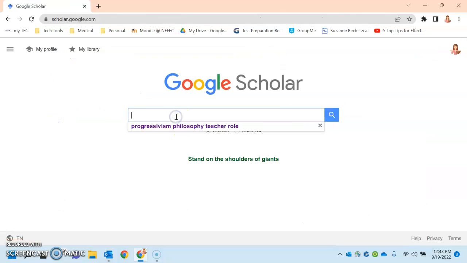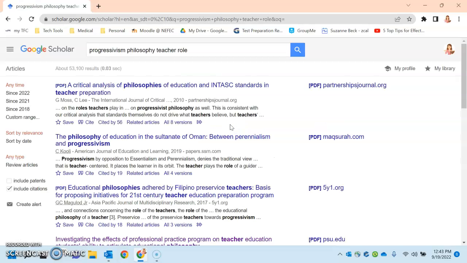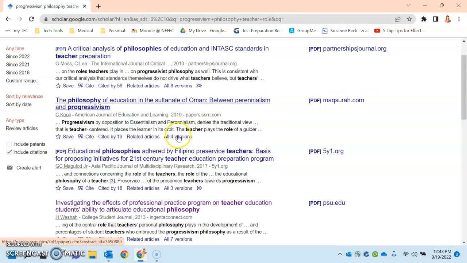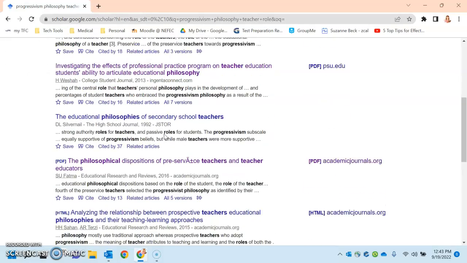And if you use Google Scholar, the nice thing is it saves your searches. So I'm actually going to use this Progressivism Philosophy Teacher Role, which was our Philosophy of Education paper for Foundations and Trends. And then you're going to get all of these different articles.